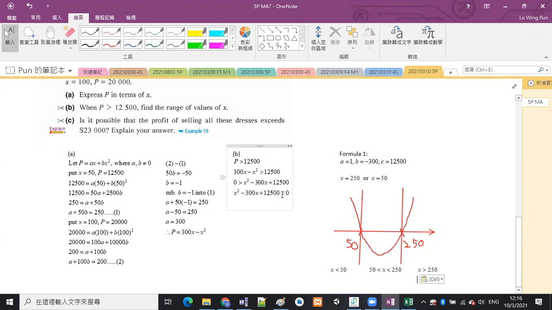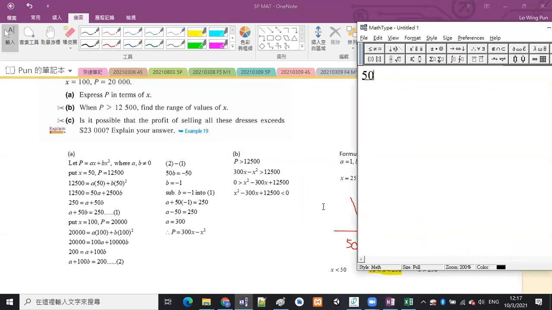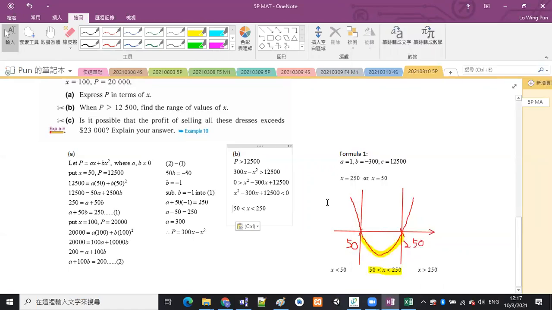This time, because it is less than 0. Less than 0 means that we should choose the part below the x-axis. Okay, below x-axis, which means that it should be this part. Is that right? And then we will write this as the answer. Okay, so x should be 50 less than x less than 250. And that is the answer of part B. Is that okay?